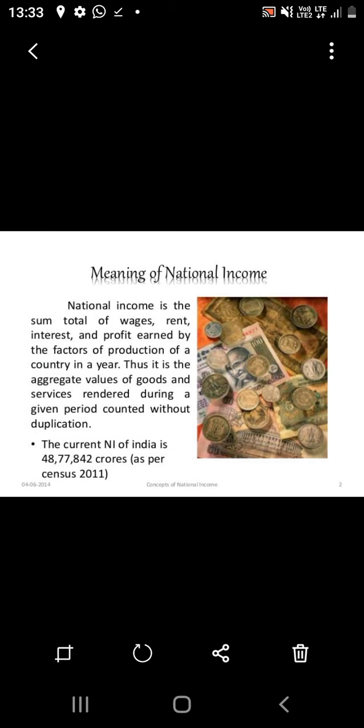I have to discuss one point here, that is the normal resident. Who is the normal resident in our country? The normal resident is one who ordinarily resides in our country and whose center of economic interest lies in that country. Note these observations carefully.